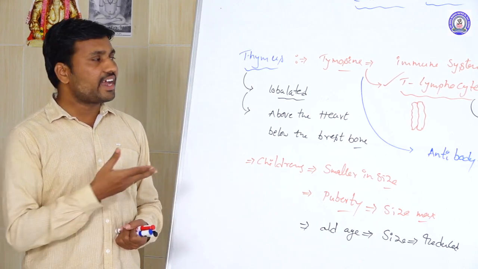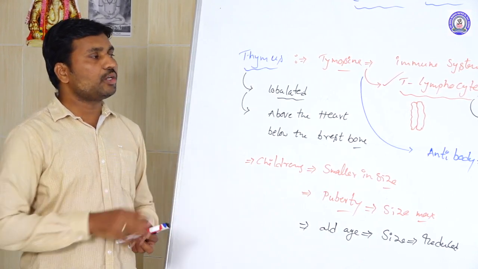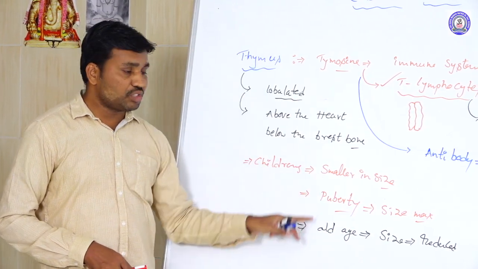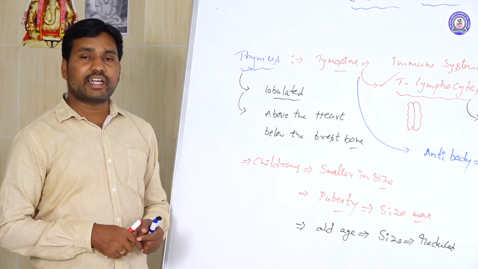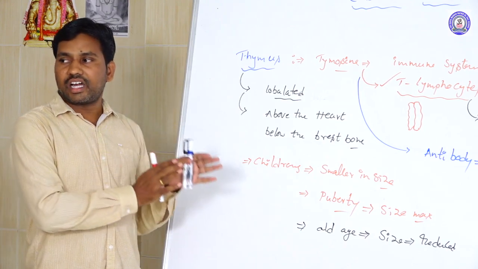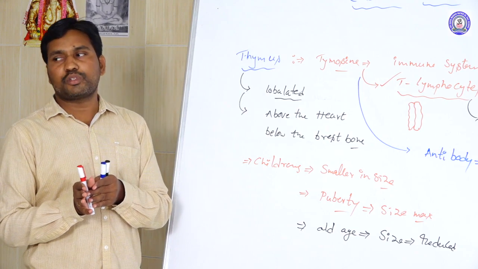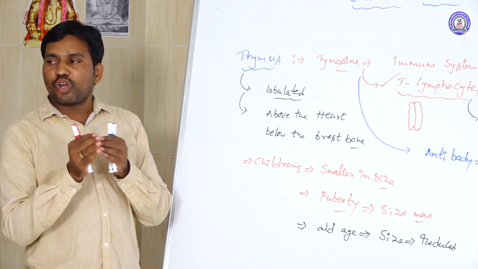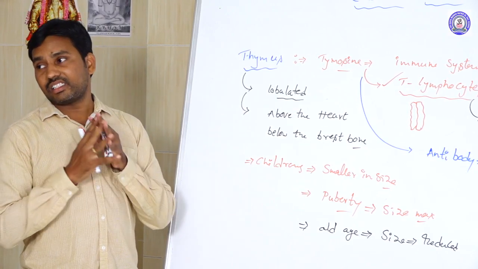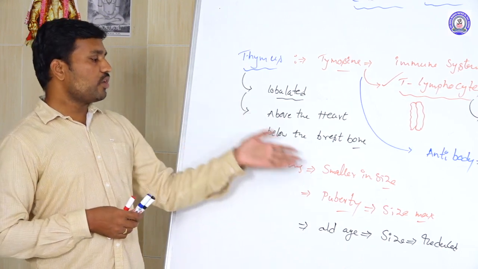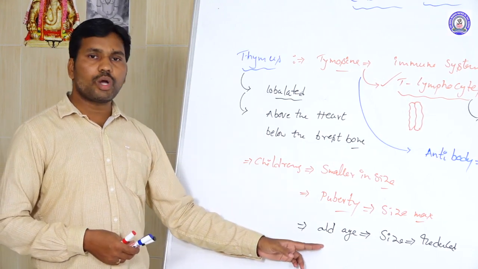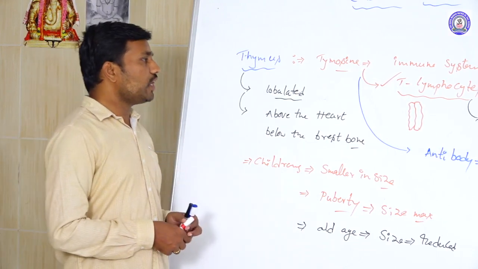Actually, the NCERT and the NEET program are based on the applications of the thymosin and the immune system. They ask questions indirectly, not directly. For example, children, adults and old age people, with the fourth option being all of the above: which of the following has the maximum immune resistance? There we answer the puberty stage, the adults, who have the maximum. Poor immunity means old age people. So this is regarding the thymus.